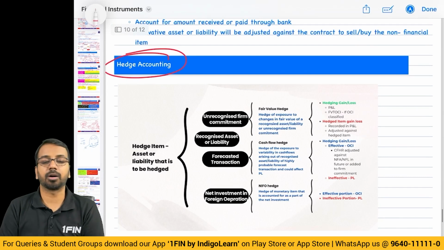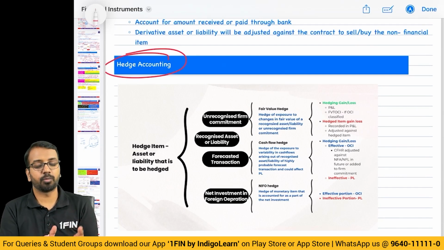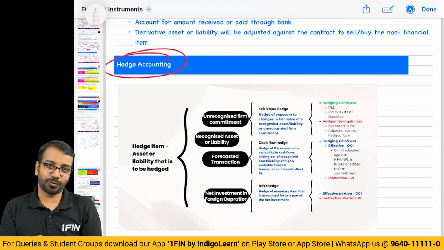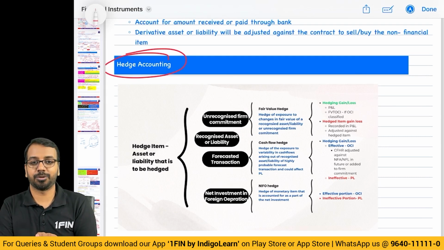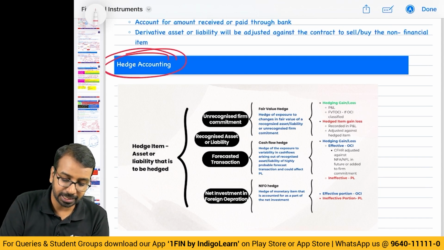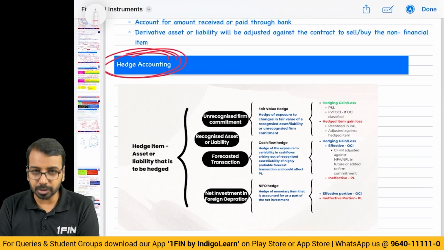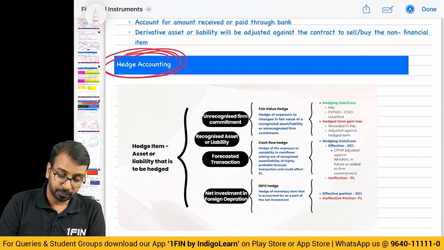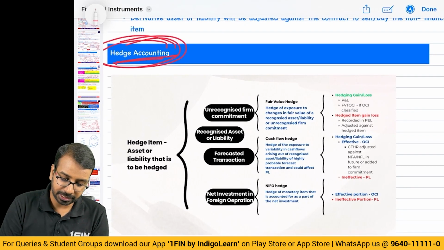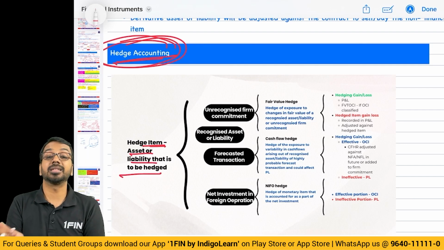Then comes hedge accounting. Hedge accounting is basically, on one side I have a normal transaction. Let us say I buy and sell copper. Because there is a fluctuation in the prices of copper, I take a corresponding hedge. Let us say I take a future or forward or option. That is what we are understanding in hedge accounting. No great questions, but understand it conceptually. First, when we talk about hedge accounting, there is a hedged item, which is an asset or liability that has to be hedged, and there is a hedging instrument.